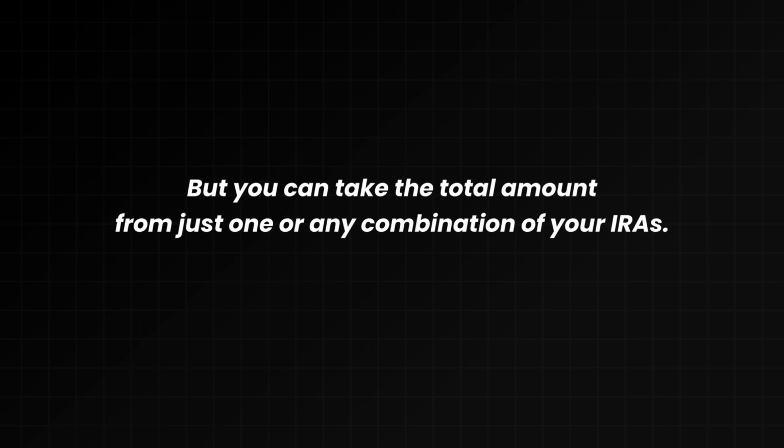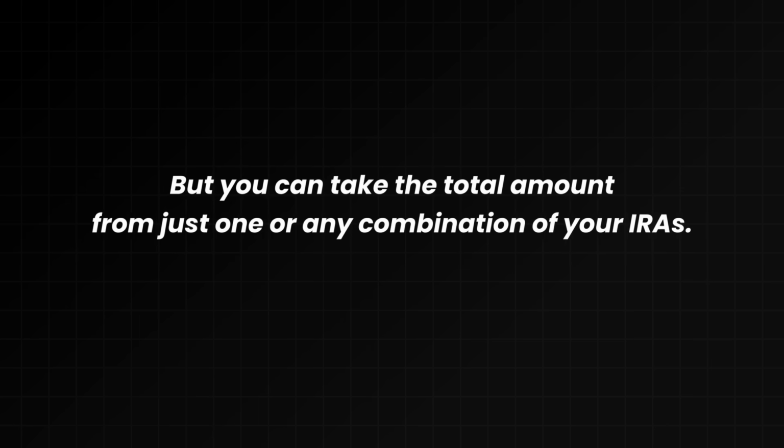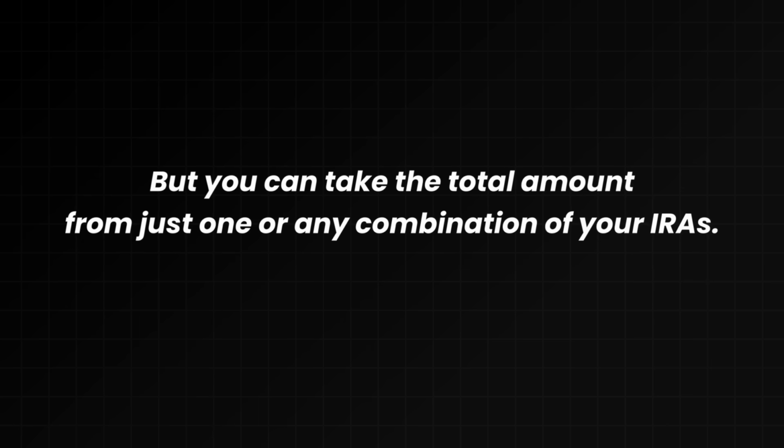But you can take the total amount from just one or any combination of your IRAs. So let's say you have 3 IRAs and that your total RMD among these 3 IRAs is $10,000. You can take this $10,000 distribution from just one of your IRAs. That's totally allowed.